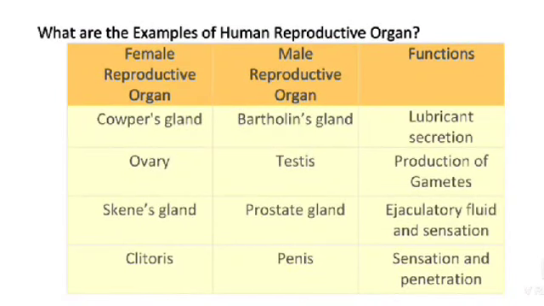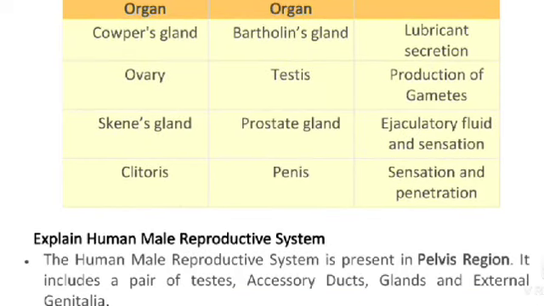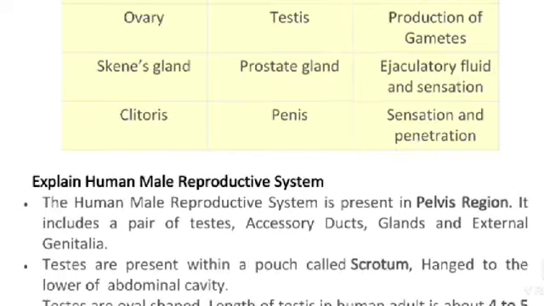What are the examples of human reproductive organs? Female reproductive organs, male reproductive organs, and function. Cowper's glands, lubricant secretion; Bartholin's glands, lubricant secretion; ovary, testis, production of gametes; Skene's gland, prostate gland, ejaculatory fluid and sensation; clitoris, penis, sensation and penetration.